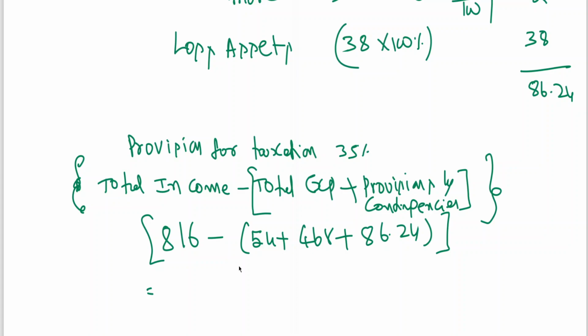To calculate the provision for income tax, I need net profit before taxation. In simple words, that is what I am doing. So you are getting 207.76. So 35% of 207.76.